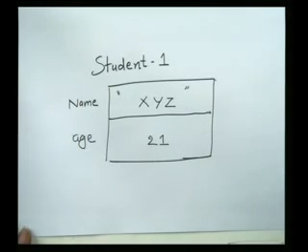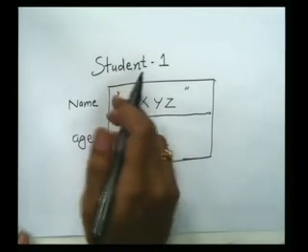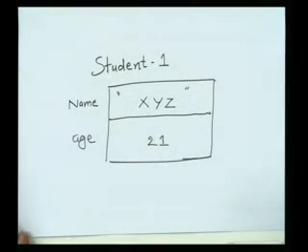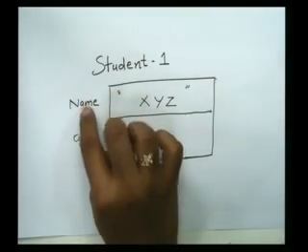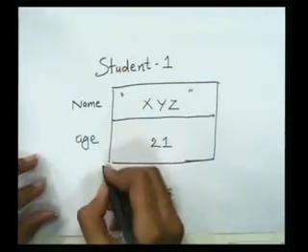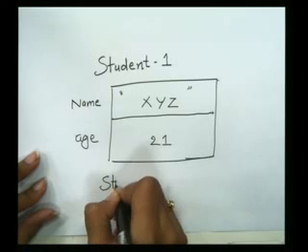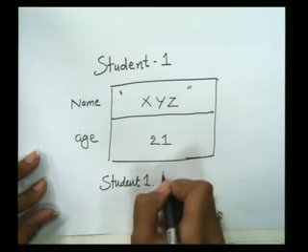If I were initializing, meaning giving values at the time of declaration, that would be one way, but I am not giving values at the time of declaration. In that case I need to give the values later on in my program. So how can we write it? That we are going to study in accessing the member variable. If I want to access name from this student 1's object, I need to write student 1 dot name.